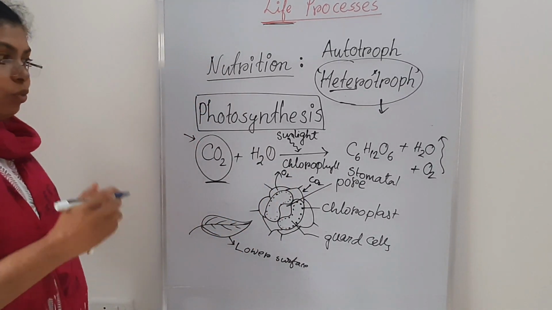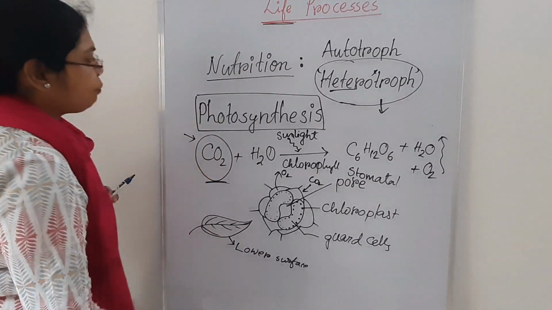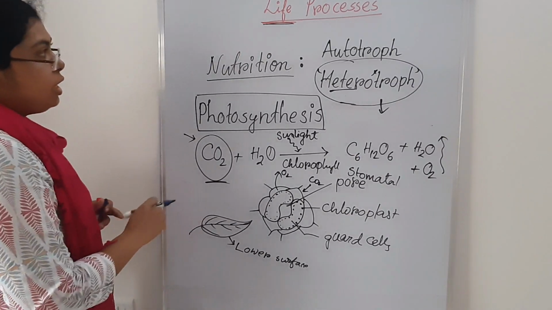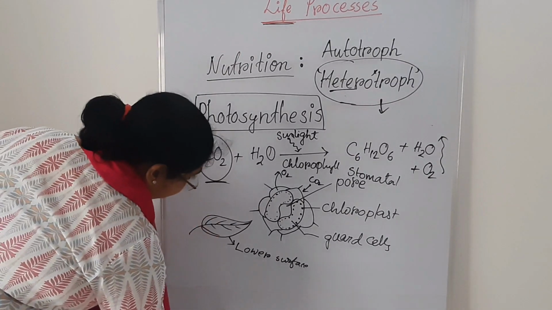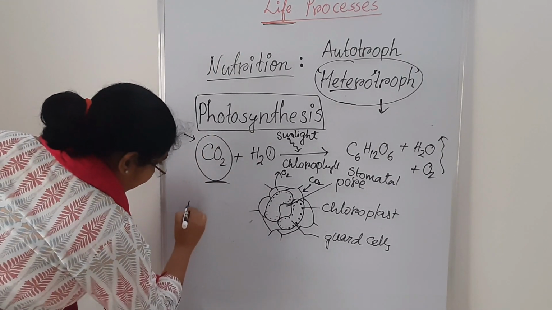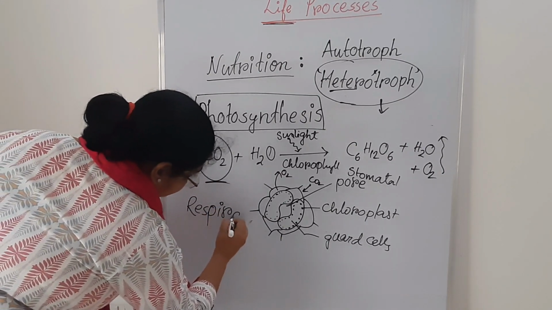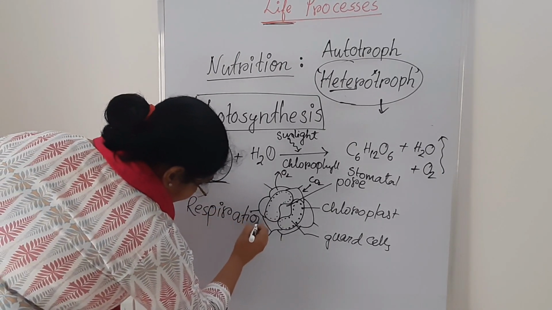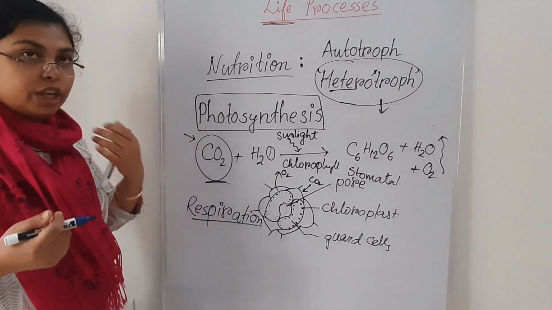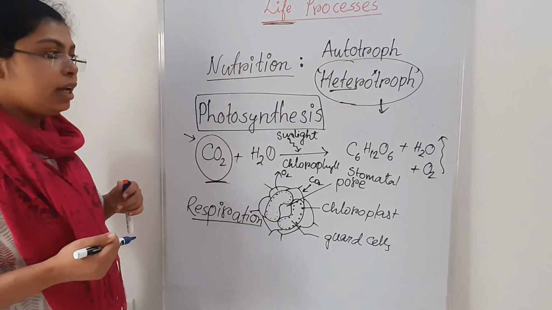Okay. And that is in case of nutrition. What happened in case of respiration? If you consider respiration, for respiration, which gas is very much essential for us, or in case of plants also?